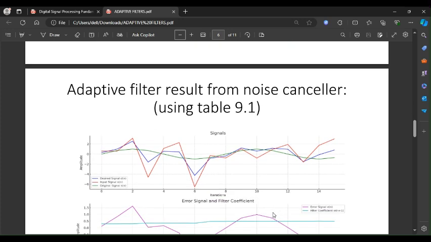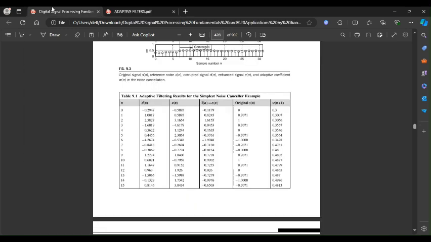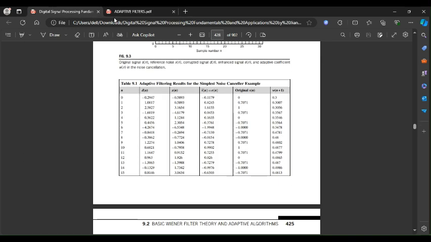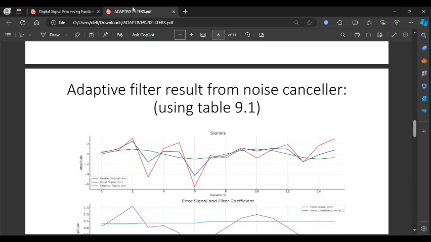Now moving towards the result of the adaptive filter from a noise canceller. The graph basically illustrates the performance of the adaptive filter over 16 iterations, that is from the book Digital Signal Processing by Lee Tan, table 9.1. Here we took these 16 iterations and made a graph of it. The adaptive filter's primary goal is basically to minimize the error signal by adjusting its coefficients in response to an input signal. Here, the blue line shows the desired signal, the red line shows the input signal x(n), and the green line shows the original signal x(n).